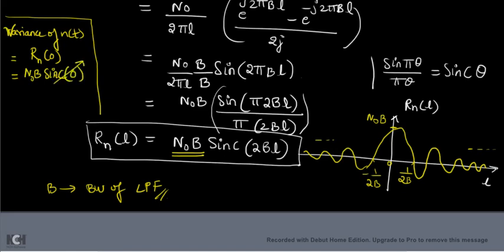Remember that sinc 0 is 1. Always remember sinc 0 is 1, that is found in mathematics. So the answer is N naught into B. This is the variance, sigma n square. Sigma n square stands for the variance of your filtered noise output of the low pass filter, n of t. B is the bandwidth of your low pass filter. So this is what was asked in the problem. Now the problem is over.